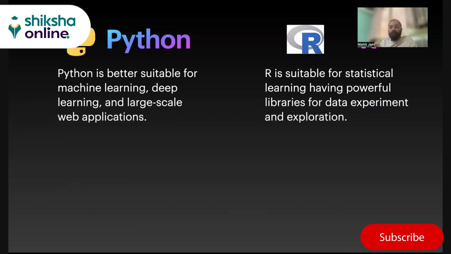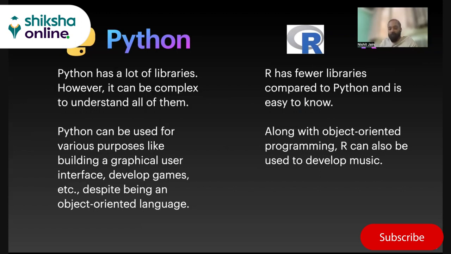Python is better suited for machine learning, deep learning, and large scale web applications due to multiple reasons which are disadvantages in R. R is suitable for statistical learning, having powerful libraries for data experiment and exposition. So that's a big difference, right? Now, Python has a lot of libraries, right? However, it can be complex to understand all of them. R has fewer libraries compared to Python and is easy to know, right?